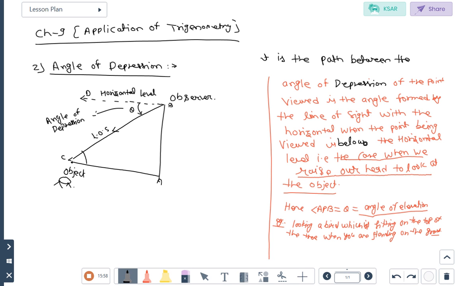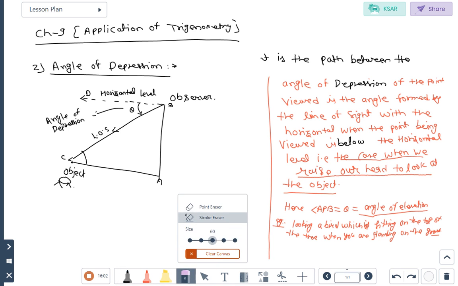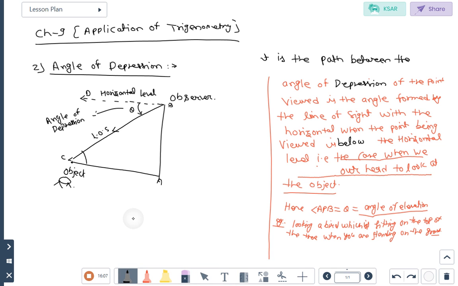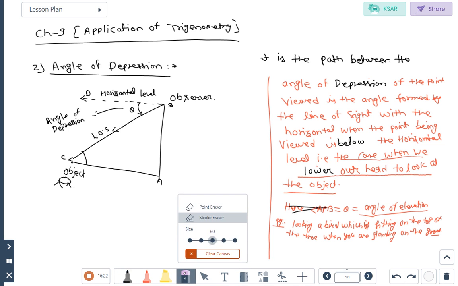That is the case when we lower our head to look at the object. And here the angle is the angle of depression.